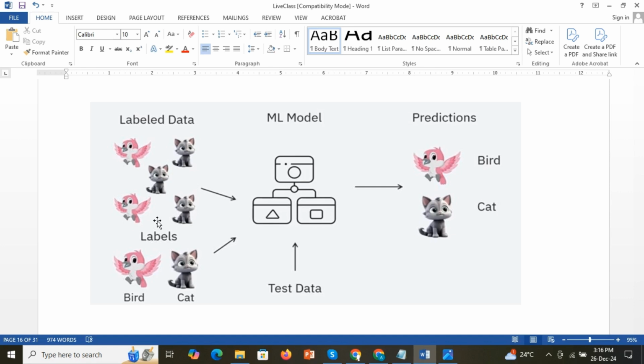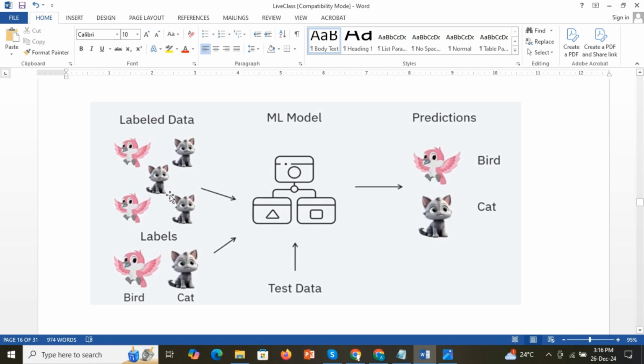Initially we give labeled data for the machine to learn. Suppose I say this picture has pointed ears, a nose, two eyes, a mustache, four legs and one tail, and it is identified as a cat.